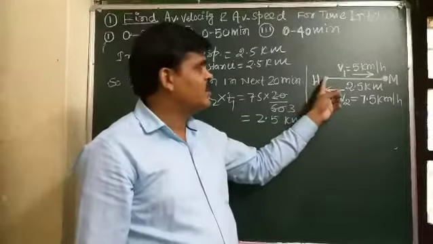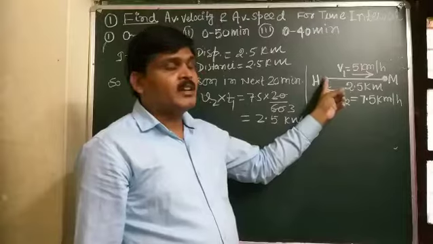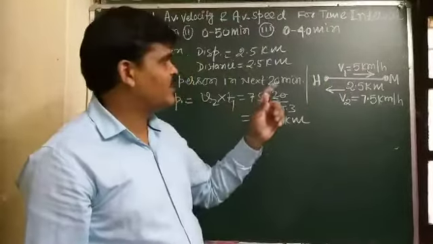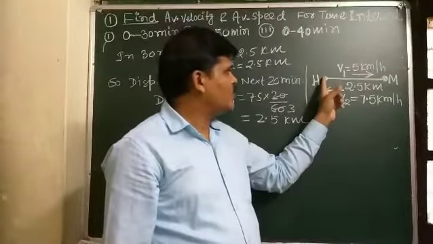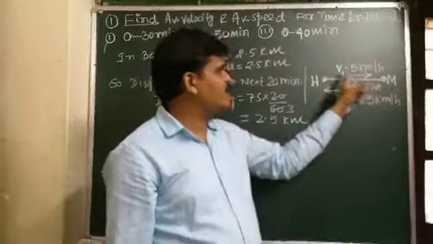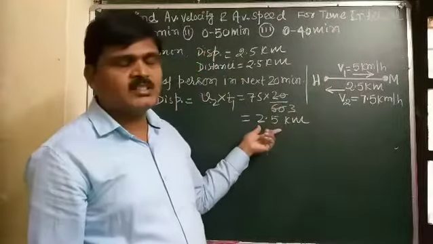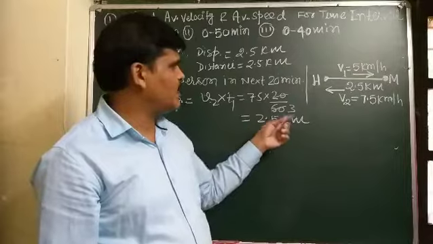It means in 50 minutes the person moves from home to market and then comes back, because the distance and displacement traveled is 2.5 kilometer.